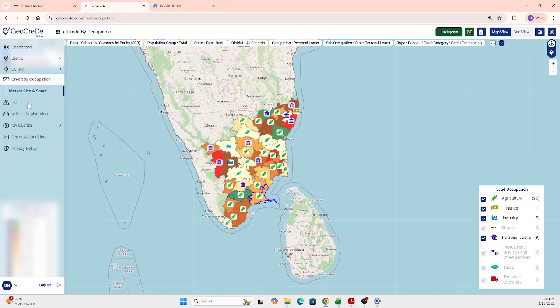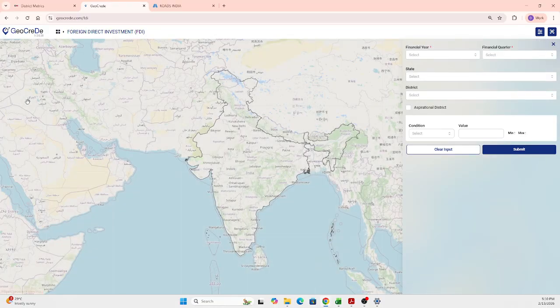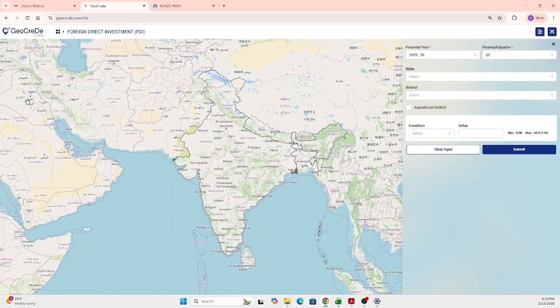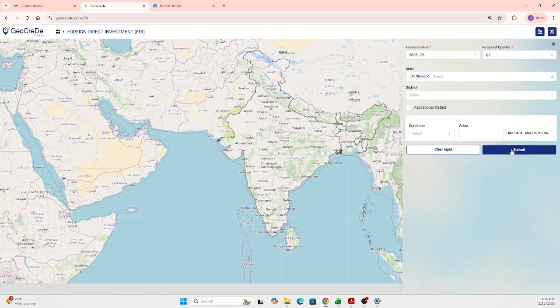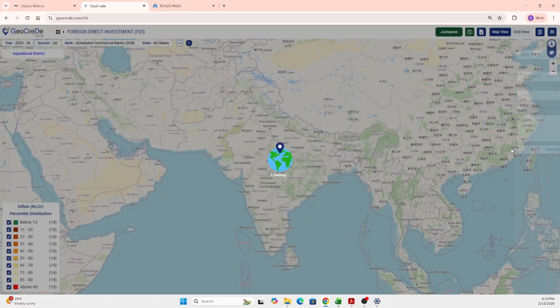So coming next to the FDA information. So FDA is nothing but the same as district metrics. That was an annual information, but here you get it on a quarterly basis. So I'm going with the latest available here for all the states without any condition. So you can get the quarterly level inflows that have happened in terms of FDA. So this color gradation will help you understand how well the FDA inflow has happened in and around the nation, India.